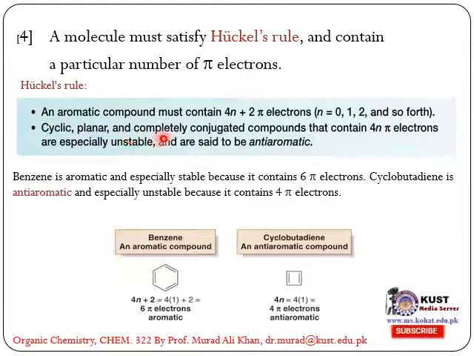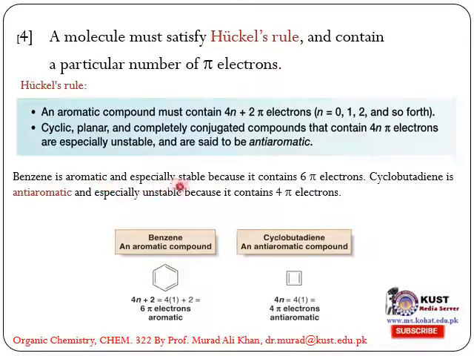Cyclic, planar, and completely conjugated compounds that contain 4n pi electrons are specially unstable and are said to be anti-aromatic. They are very much unstable and they are called anti-aromatic.